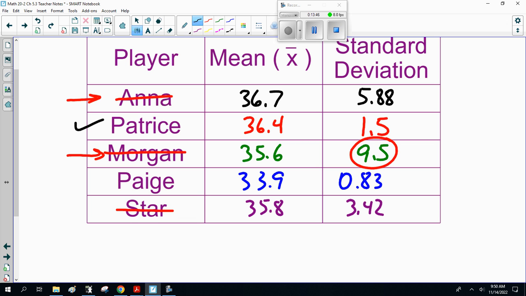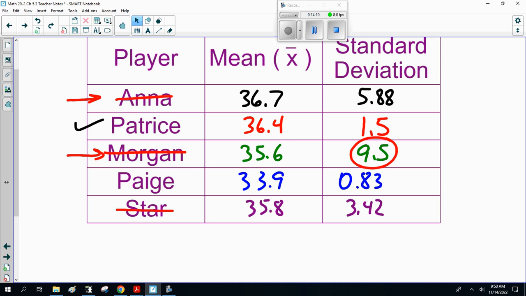This is one of those questions where you justify your answer. It's not the answer you choose, it's how you justify it. And yes, someone could say Morgan, because on a good day she's good. On a bad day she has a very bad day compared to everybody else. I shouldn't say it that way about a player. She's not consistent because of the large standard deviation.